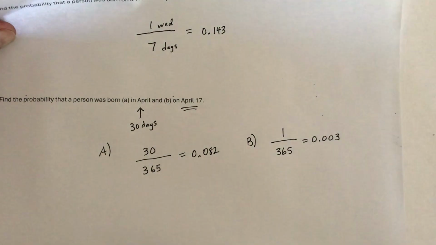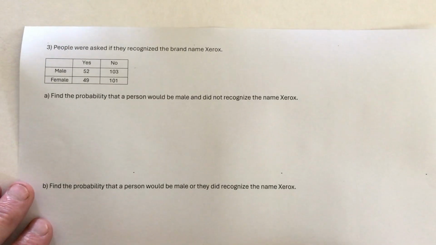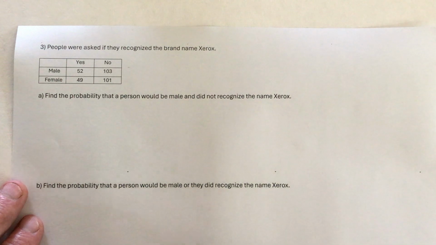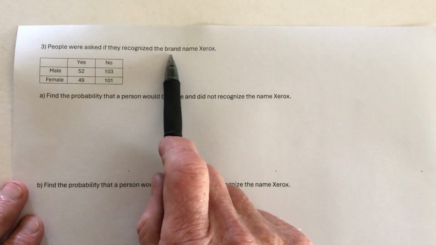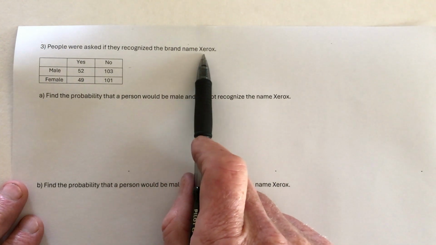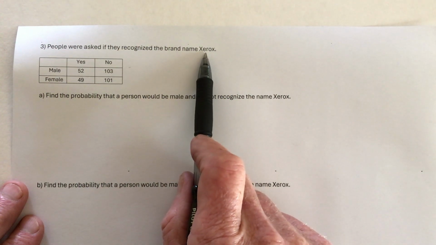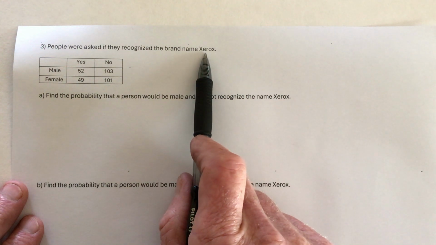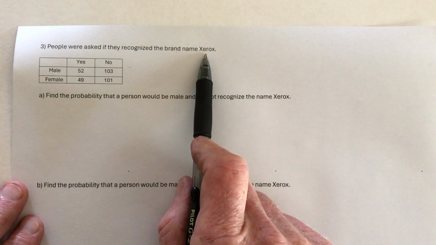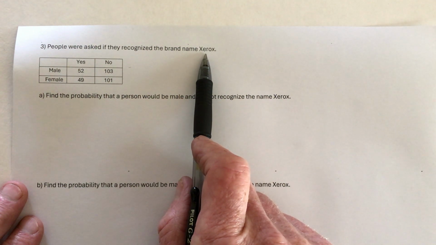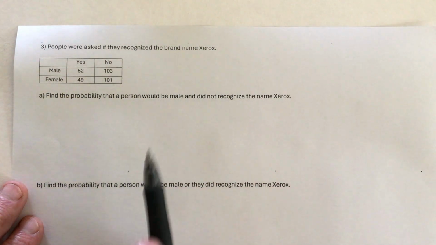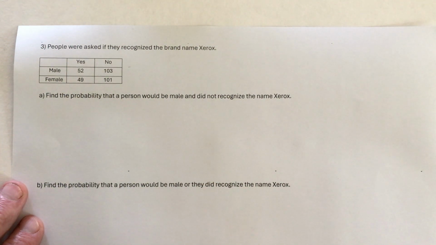Okay, on to the second type of problem, and that is, what if you have a little table like this? So people were asked if they recognized the brand name Xerox. So Xerox is a company, I think they're still in business. They used to be famous for making photocopy machines. So in fact, when I was younger, instead of saying photocopy, you would say, could you Xerox a copy of that for me? So it was like a brand name that used to be so well known, but not so much anymore.